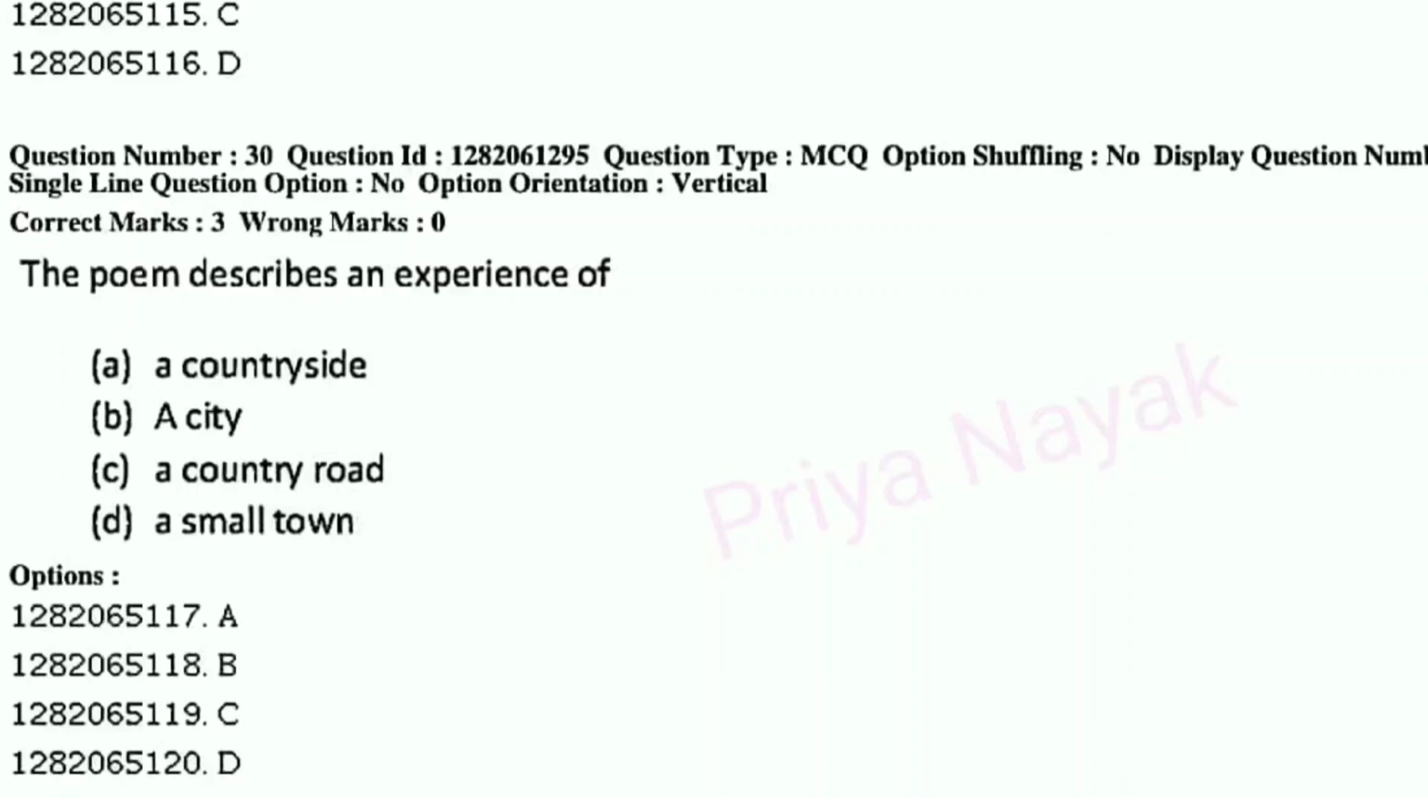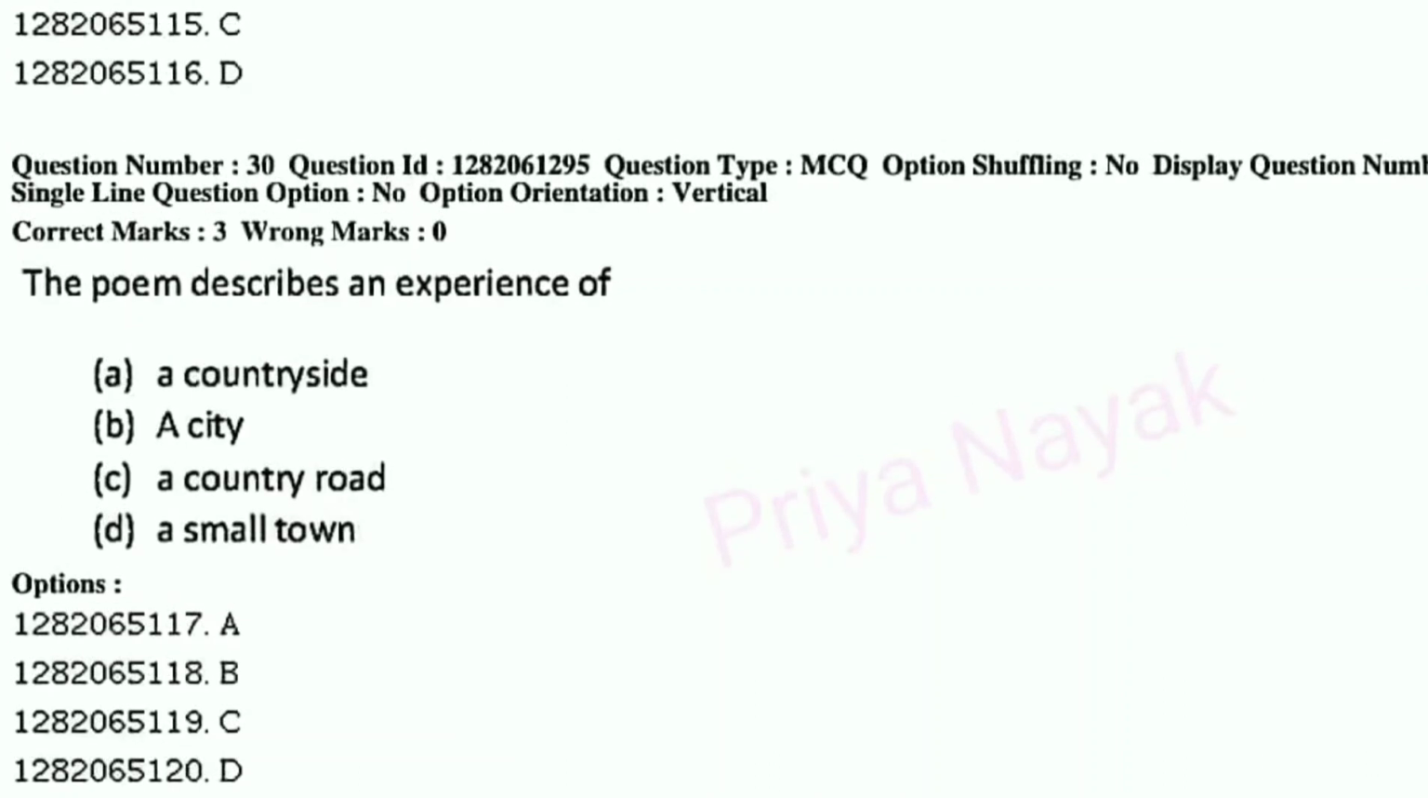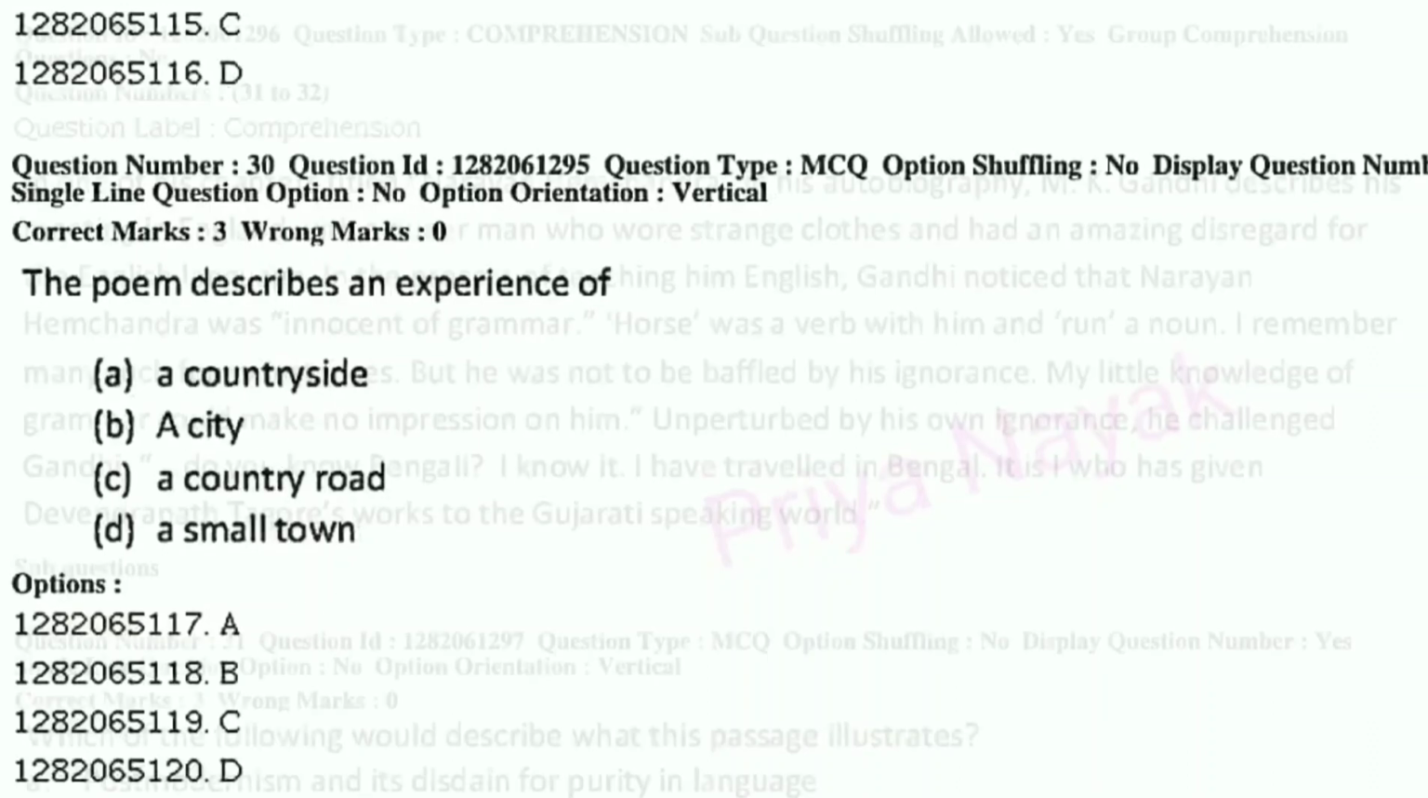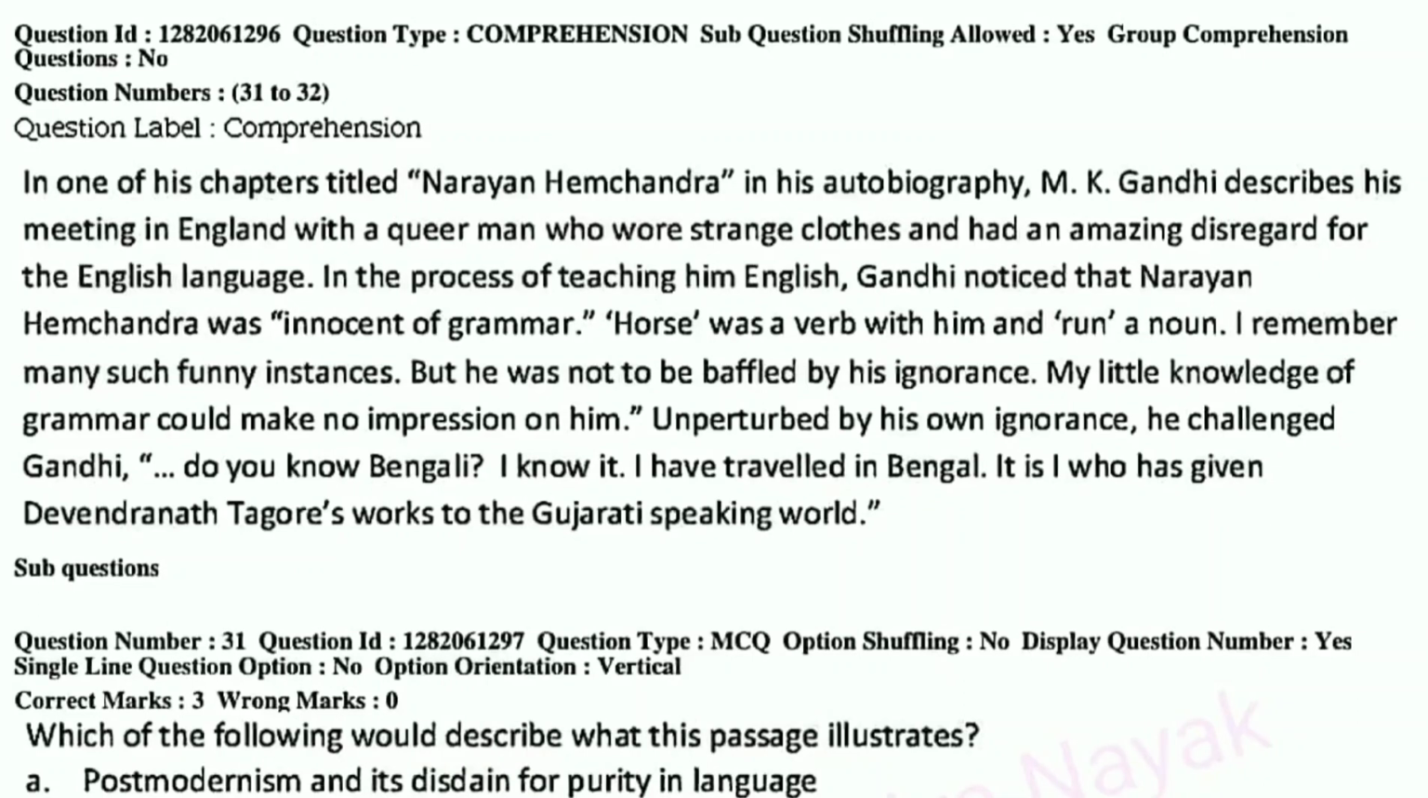Question number 30. The poem describes an experience of A. A countryside, B. A city, C. A country road, or D. A small town. This is B. A city. Then we have our last passage, so let's just go through this.